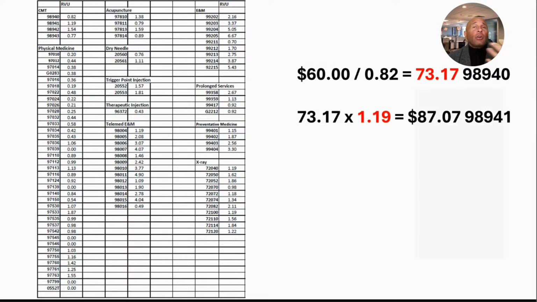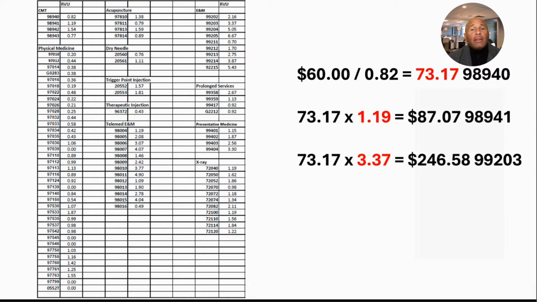As I've gone to court as an expert defending fees, I always use this and I always win, because tell me what an insurance will pay for one code and I'll tell you what they'll pay for any, particularly when you're looking at personal injury and similar. What about a 99203? It's the same coding. 73.17 times 3.37 is 246, or roughly 240. Notice the math here.